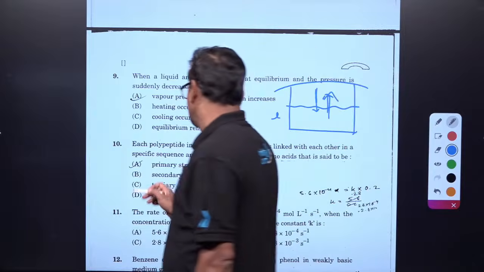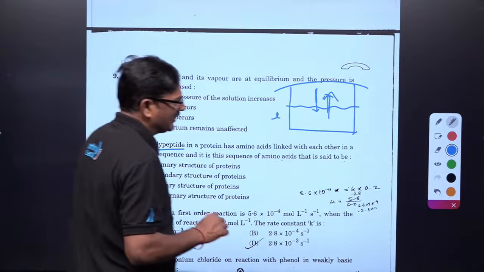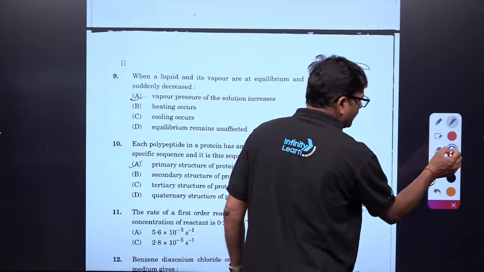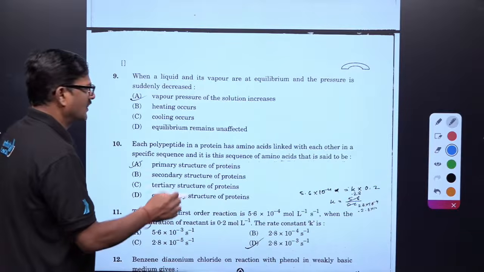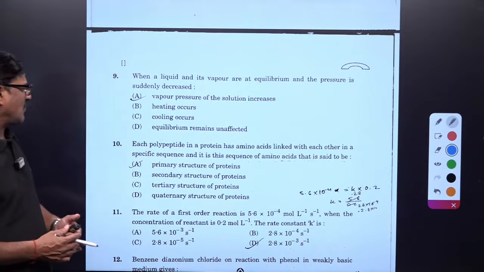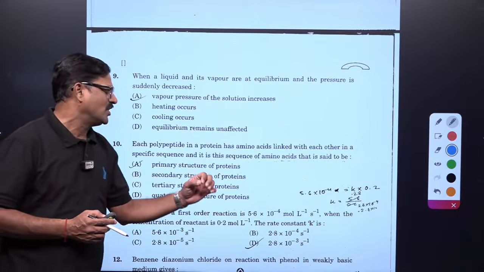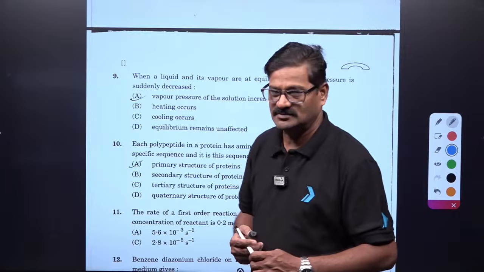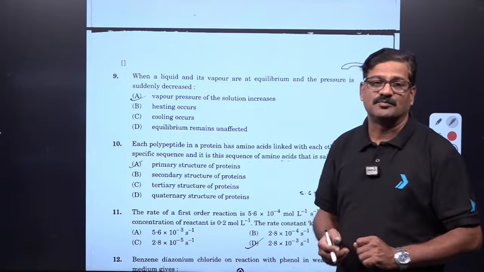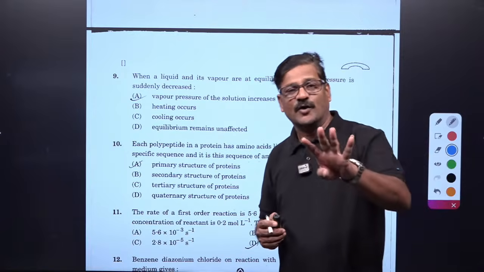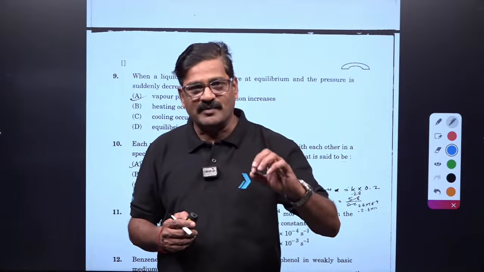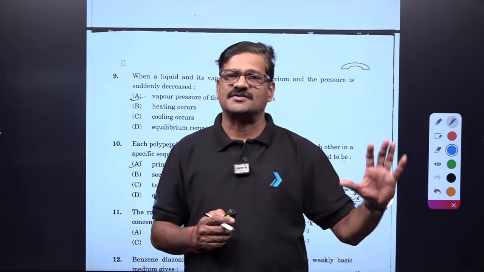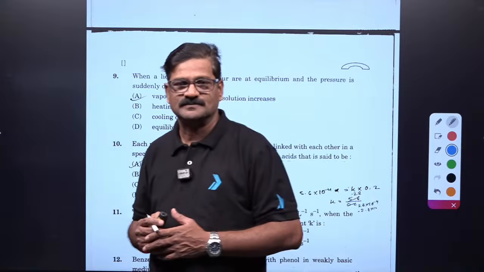Each polypeptide in a protein linked to each other via a specific sequence of amino acids is said to be the primary structure. Protein has 4 levels of structure: primary, secondary, tertiary and quaternary.